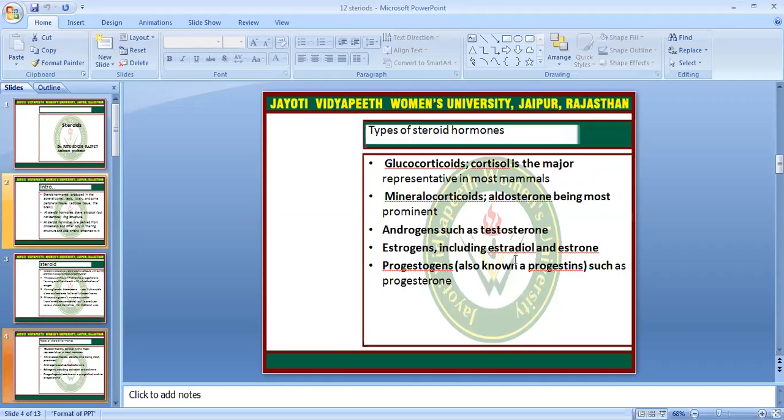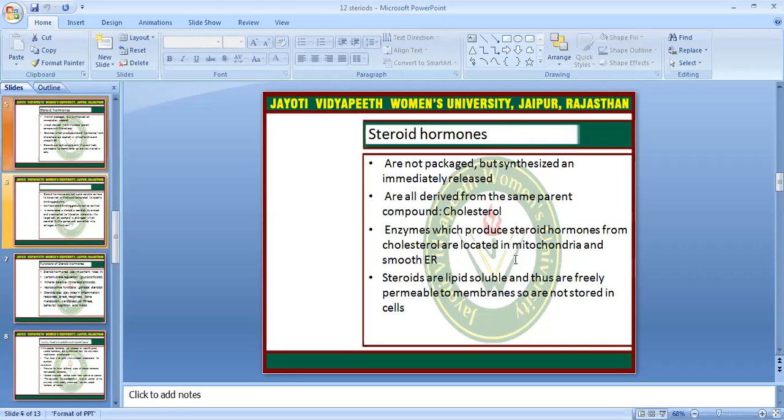Types of steroid hormones: glucocorticoids, where cortisol is the major representative in most mammals; mineralocorticoids, with aldosterone being the most prominent; androgens such as testosterone; estrogens including estradiol and estrone; and progestogens such as progesterone.